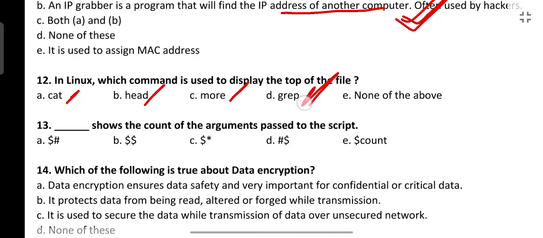And grep is a kind of search command. Whenever you want to find a particular pattern of string or a particular pattern of the data, at that time the grep command is used.